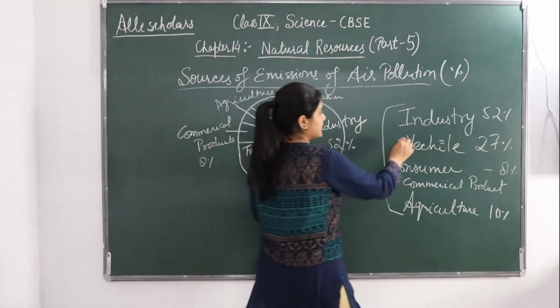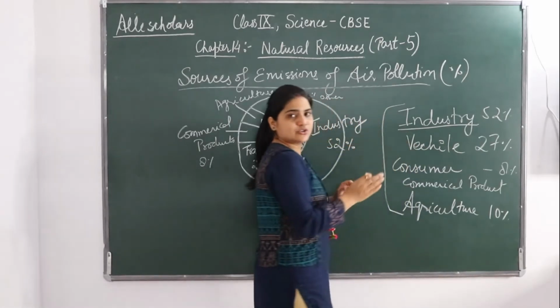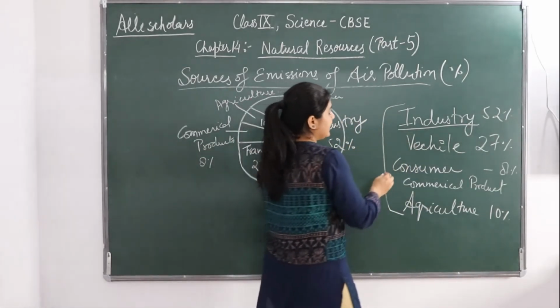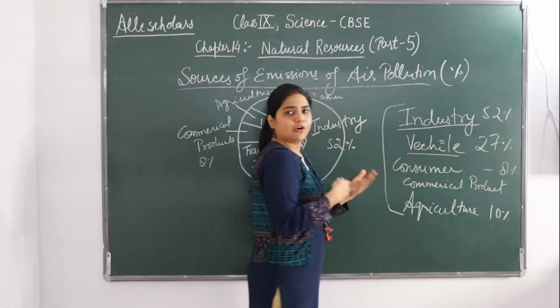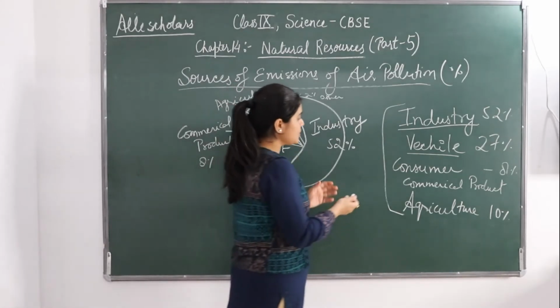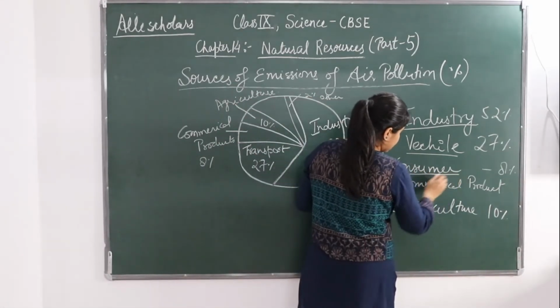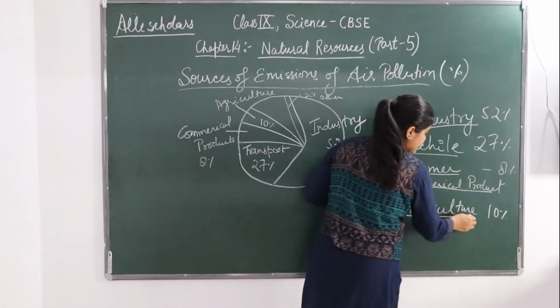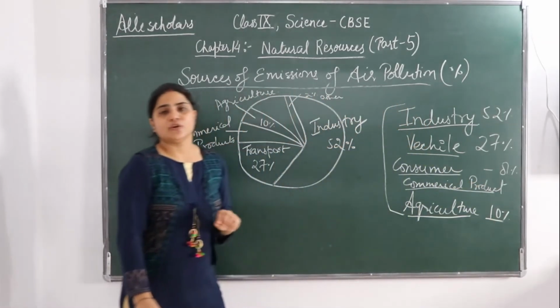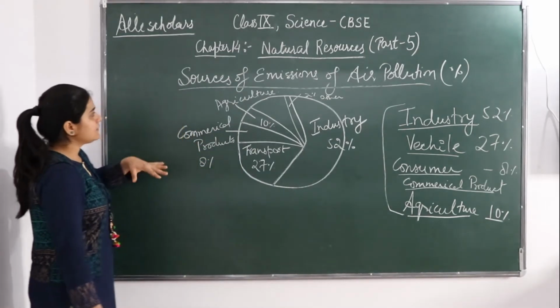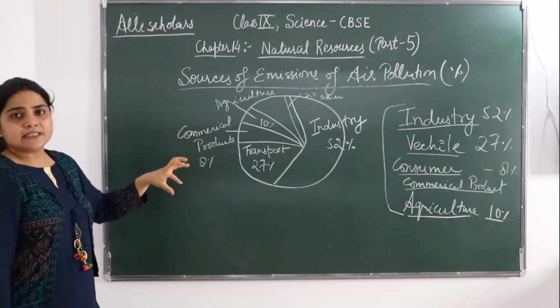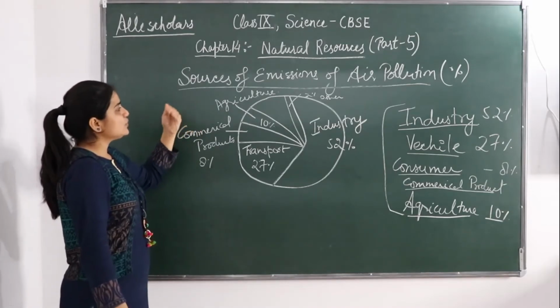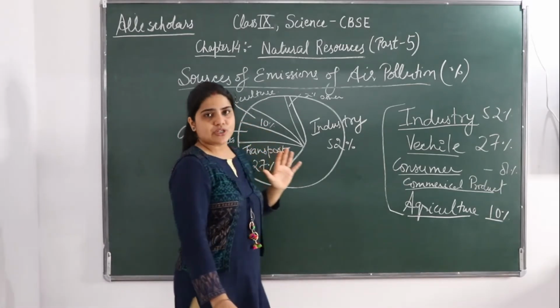The first one is the industry, the major source of air pollution. Next is the transport or vehicles, which causes air pollution. Next is the consumer and commercial products, which also cause pollution, and agriculture causes 10% of the air pollution. So we have seen in a percent ratio how the sources of emission of air pollution are there.